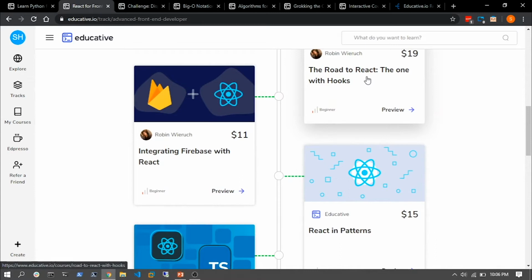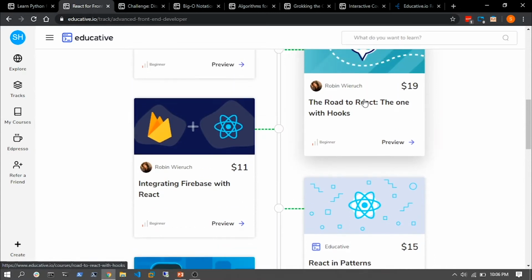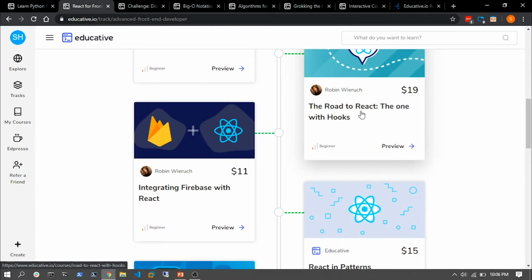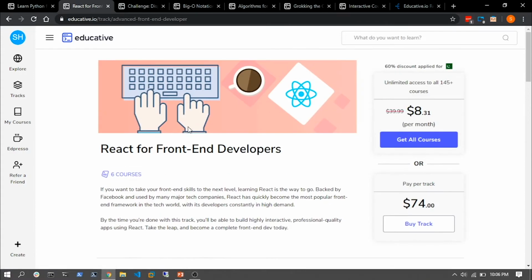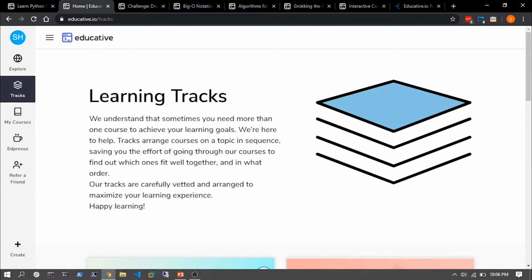This is one of the latest topics, by the way, in React, which is also one of the most famous programming languages in the world right now. It is developed by Facebook, actually. So, all right, so that is it for the learning tracks. We can see more learning tracks here.